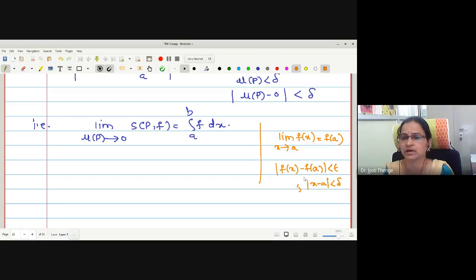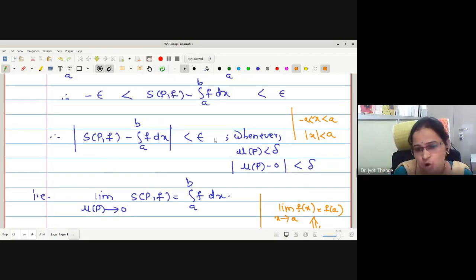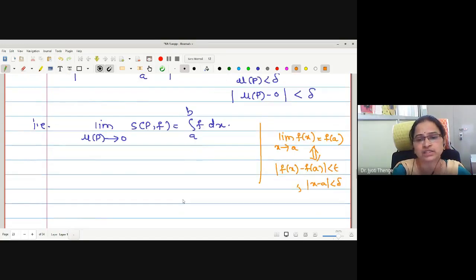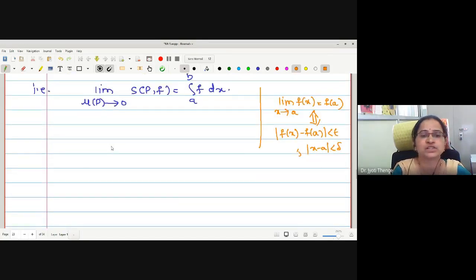Therefore, these two definitions are equivalent. Here I have done the same: this modulus representation I have written in the limiting form. Therefore, we have proved that limit as norm P tends to 0 of SPF is exactly equal to the integral. What does this mean? The function is integrable by the second definition.